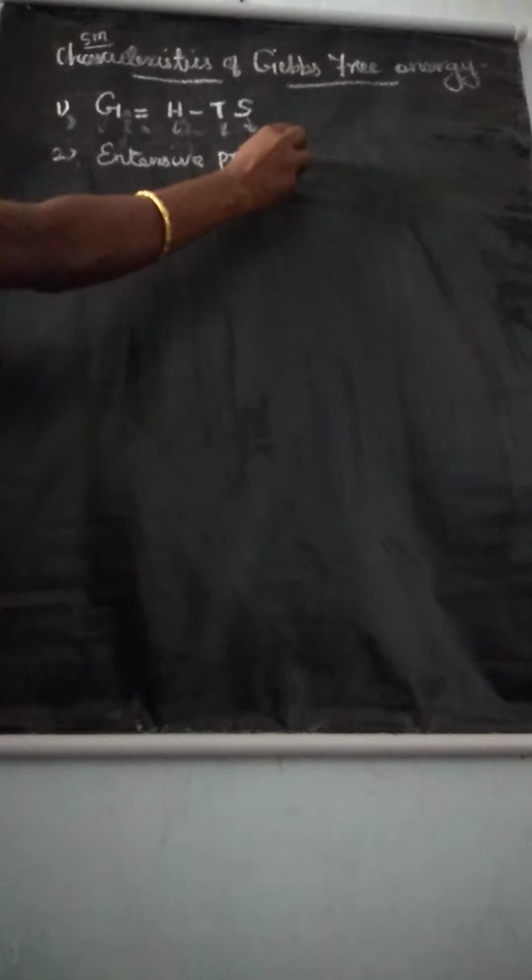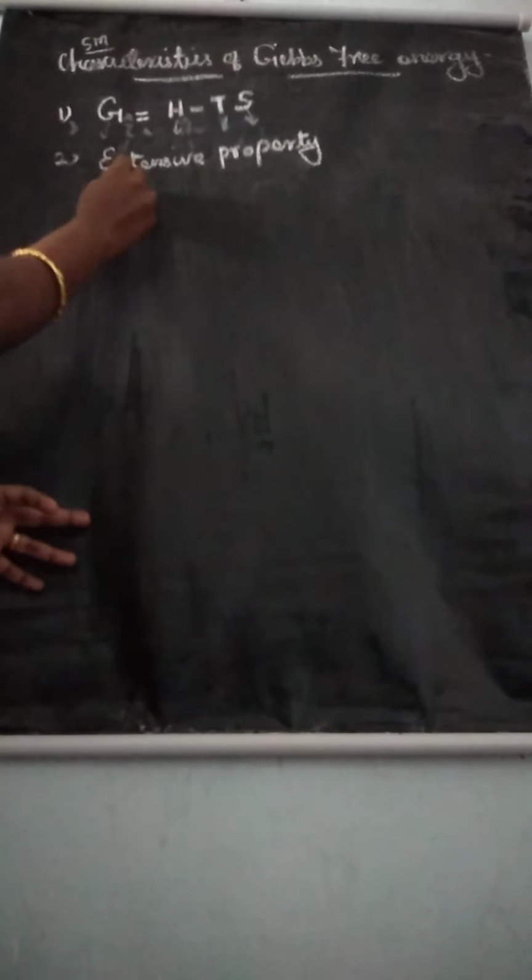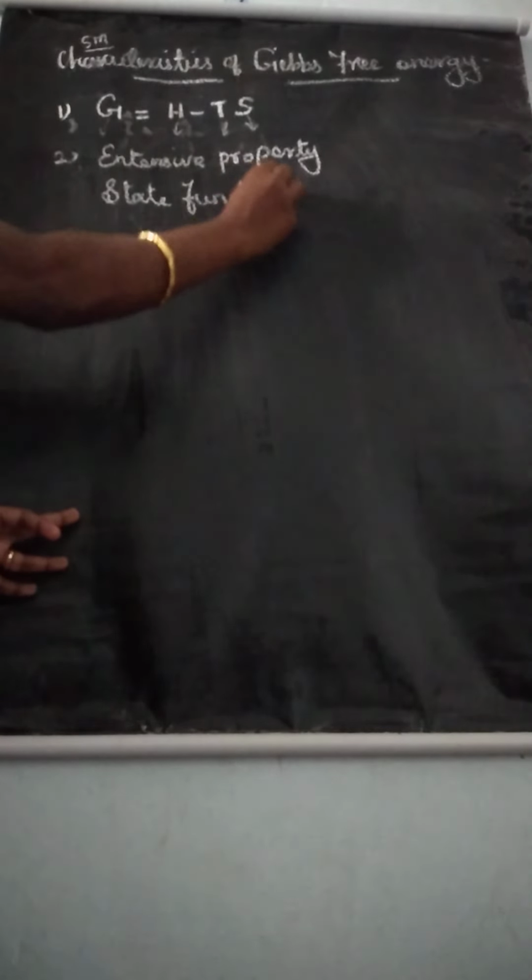Then second point, listen. Gibbs free energy is an extensive property. This is not an intensive property. Already we learned the extensive and intensive property definitions. Gibbs free energy is an extensive property and a single valued state function. So, the first point: Gibbs free energy G is defined as H minus TS. Second point: Gibbs free energy G is an extensive property and a single valued state function.